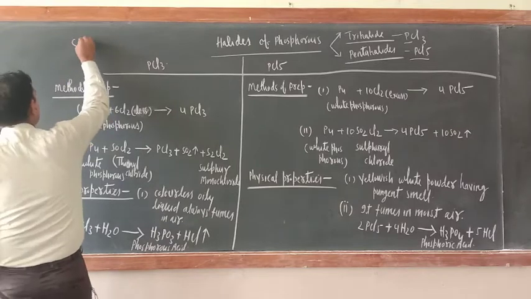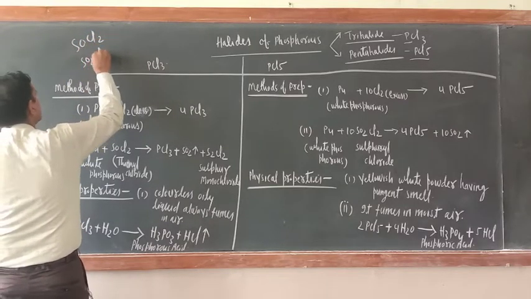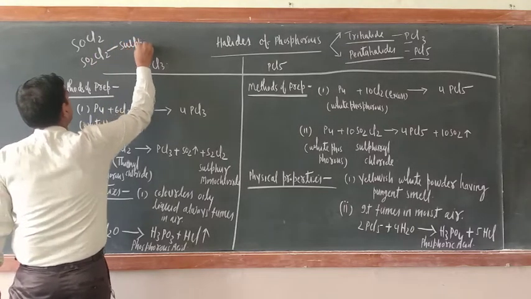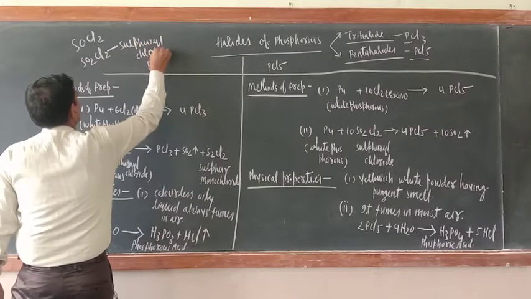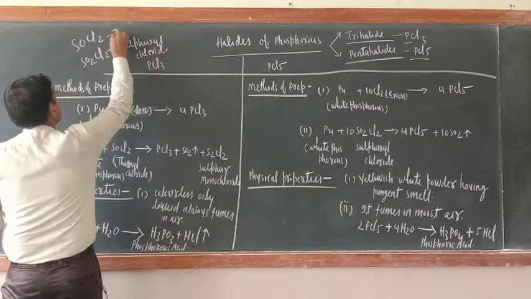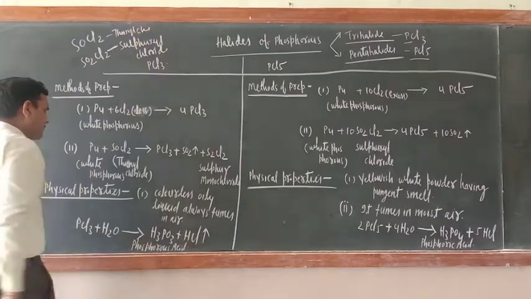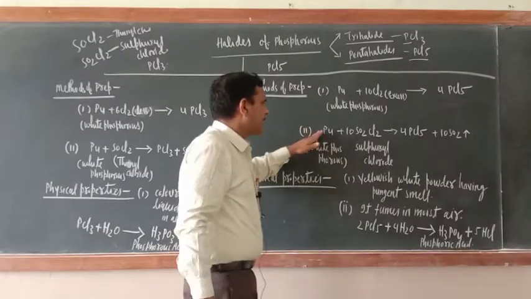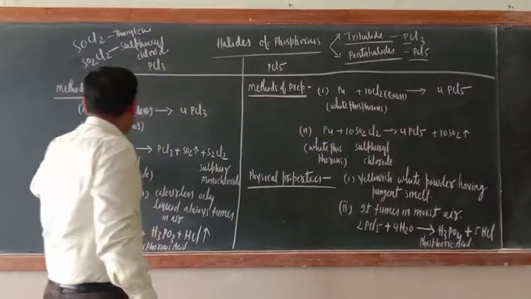Remember, SOCl2 is thionyl chloride. SO2Cl2 is sulfuryl chloride. What is this one? Sulfuryl chloride. And this one is thionyl chloride. Now just try to understand. In the same way, white phosphorus reacts with sulfuryl chloride.